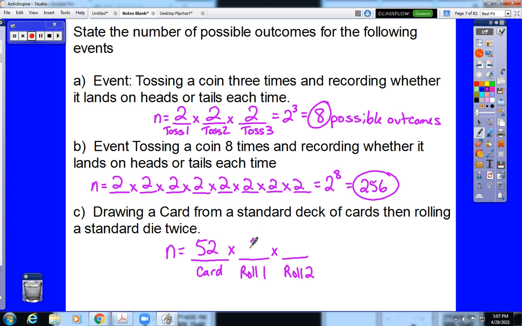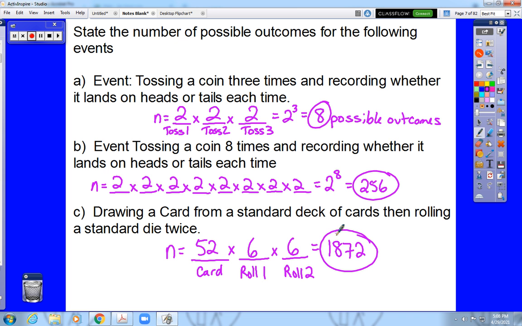When we roll a die, there are 6 possible outcomes for each roll. So our answer would be 52 times 6 times 6, or 52 times 6 squared, 1,872 possible outcomes.